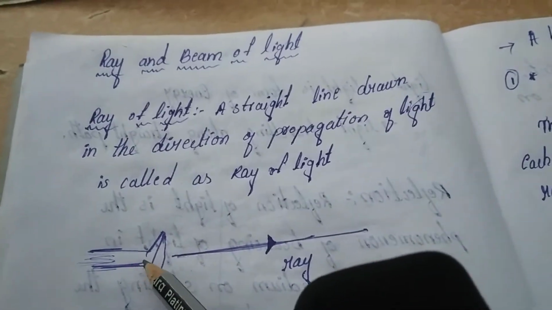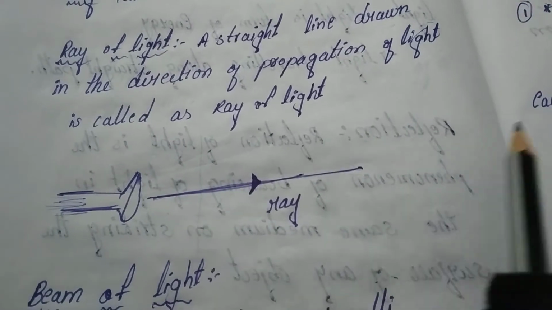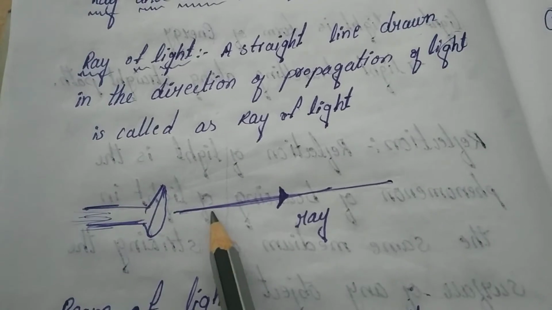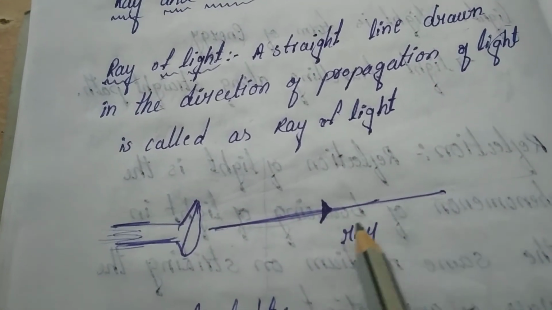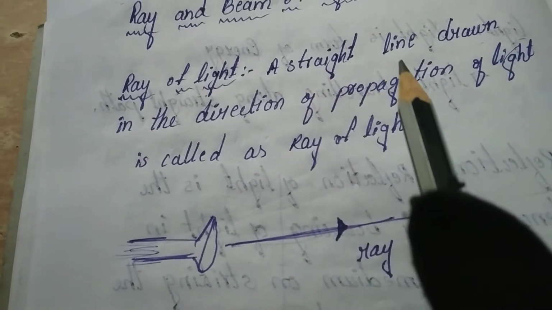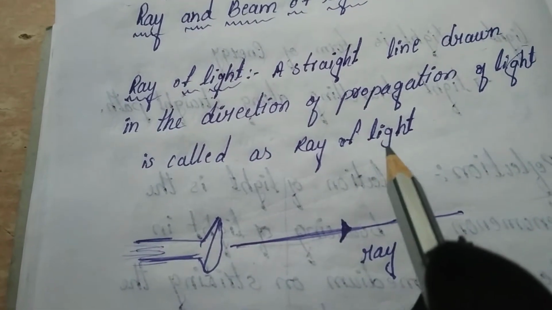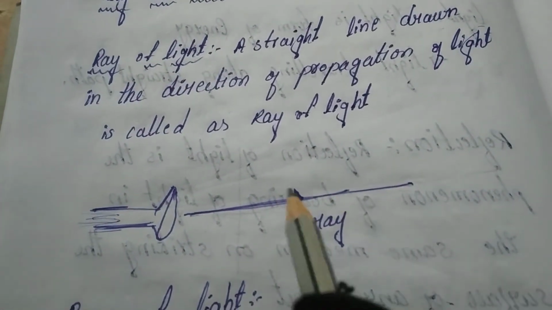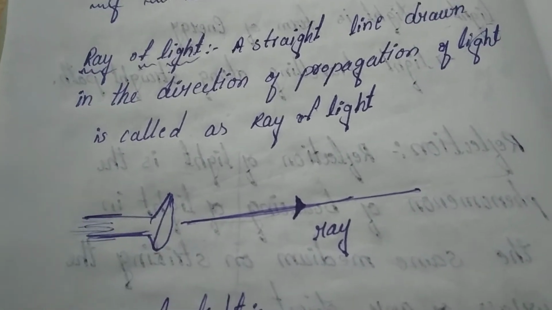If we switch on a torch, this is our diagram. The light direction is this direction. The ray of light is the single straight line drawn in the direction of propagation of light. That thin line is called a ray. The single line that passes from the torch is called a ray.